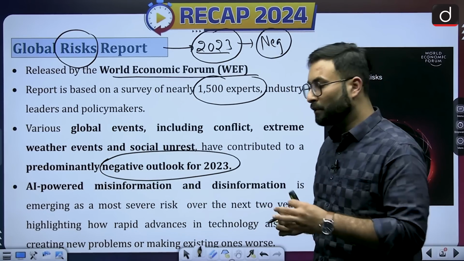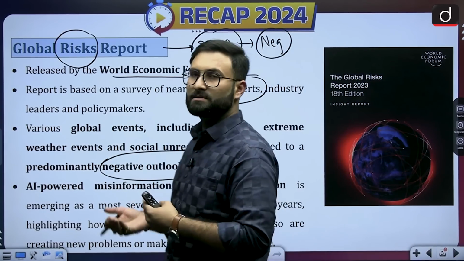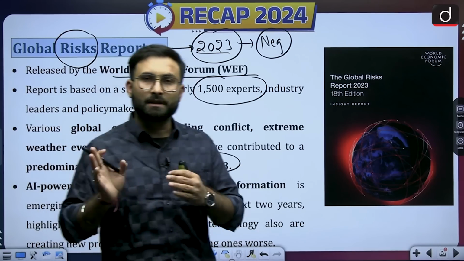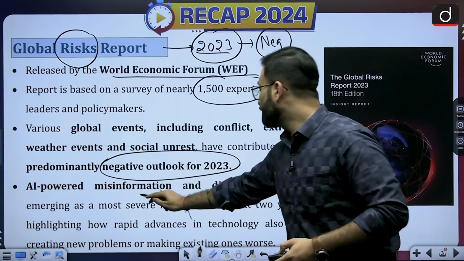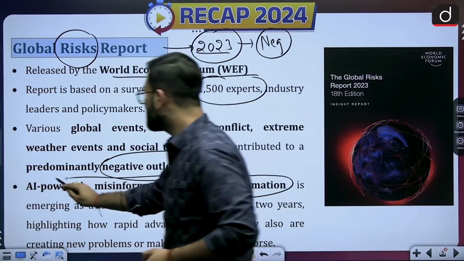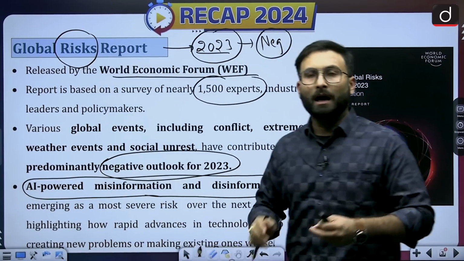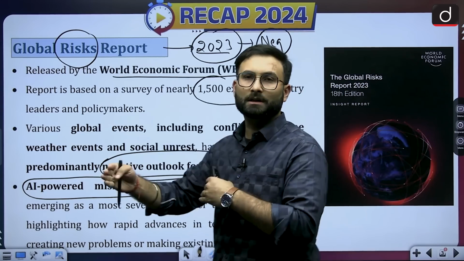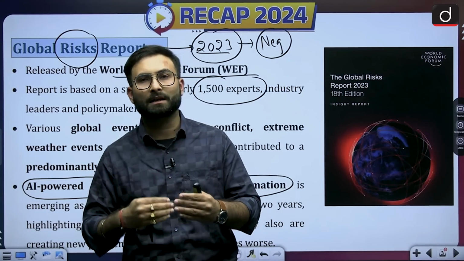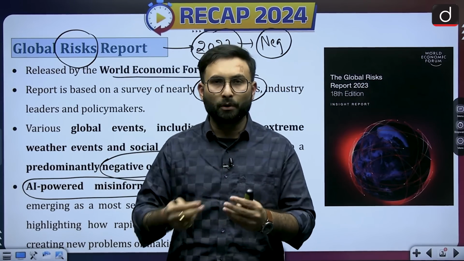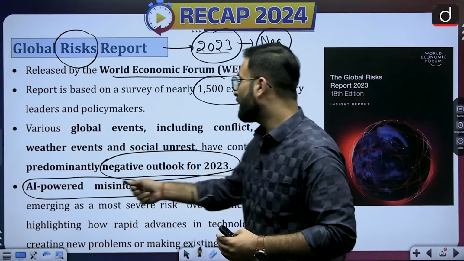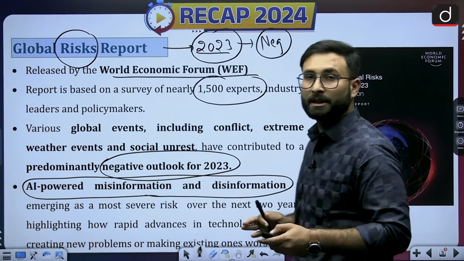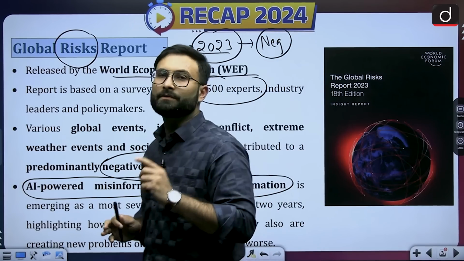Other than that, if you look at the climate change related or environmental aspect, this year was also having a negative outlook. AI powered misinformation and disinformation is emerging as the most severe risk. Apart from that, if you look at the long term, environmental aspects are giving you more risk. And if you are looking at the immediate threats, for the next 2 years, AI powered misinformation and disinformation will be the most severe risk for us.